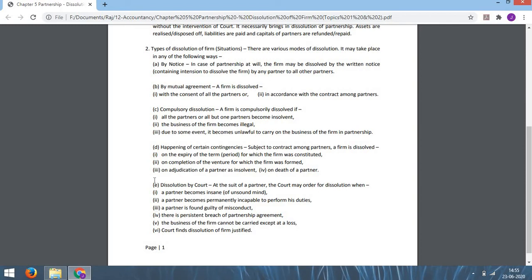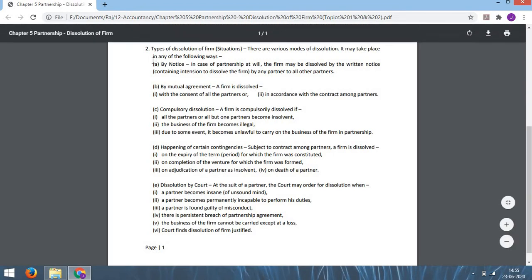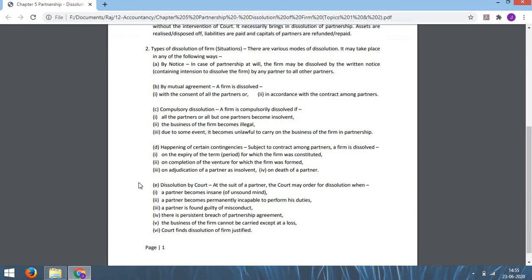Then the last case, number E, dissolution by court. Remember the above 4 cases, A, B, C and D, are the cases of dissolution of firm without the intervention of court. But sometimes the firm is dissolved by the court. This is called dissolution by intervention of court, and this happens at the suit of a partner.